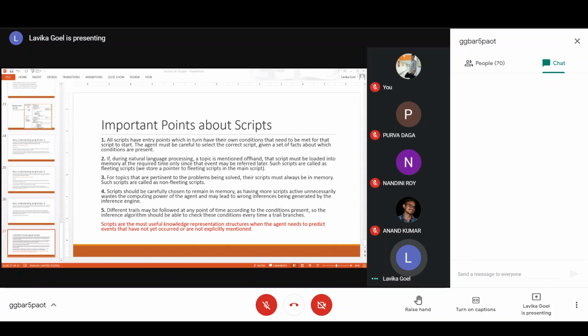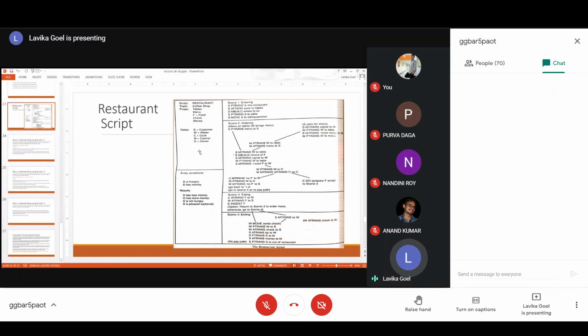But suppose in the restaurant script, you have another script where you are talking about when the menu is not on the table, and the customer is asking for the menu. Suppose in scene 2, ordering, on the top right, the sequence of events which you have written, that the customer is asking for a menu, are there in another script.